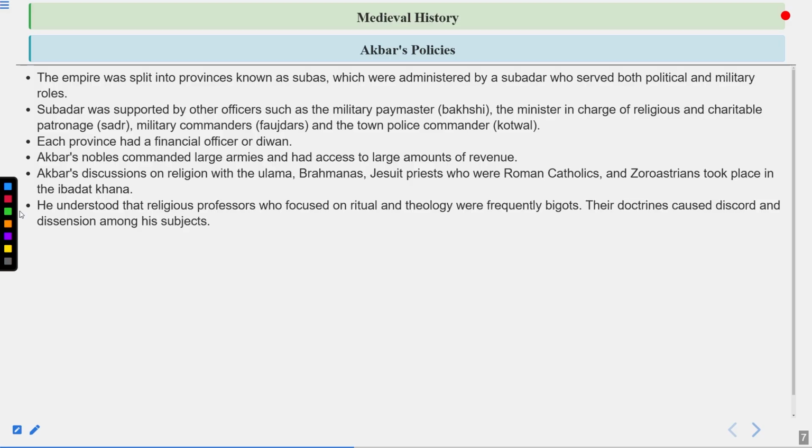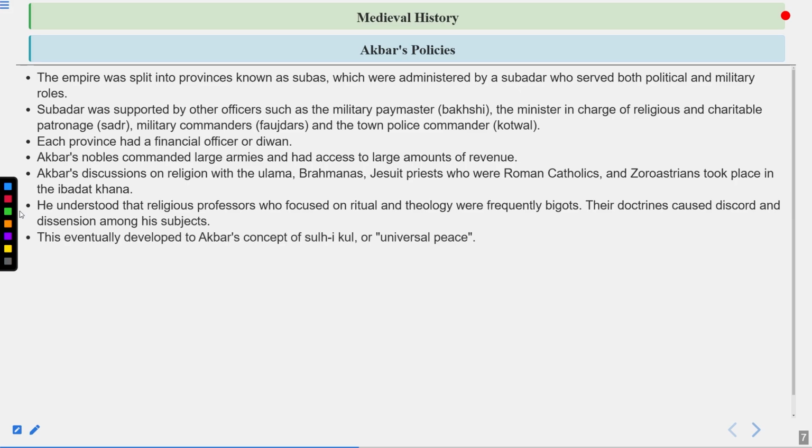He understood that the religious professors who focused on ritual and theology were frequently bigots. Their doctrines caused discord and dissension among his subjects. So basically when he was learning about different types of religions, he also started asking a lot of questions and all that, because of which there was some discord and dissension among his subjects.